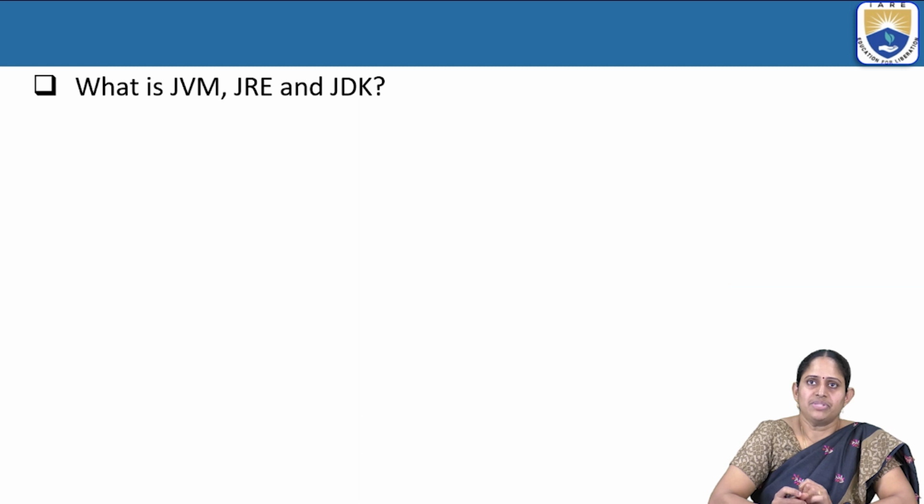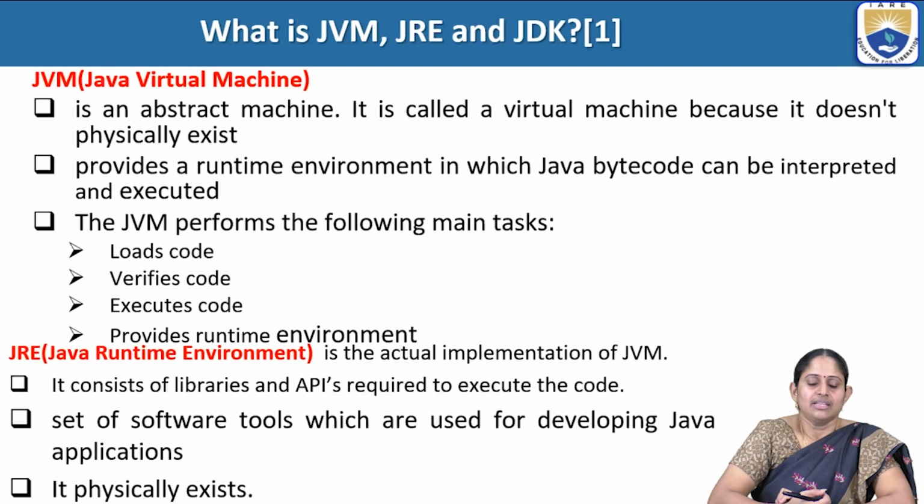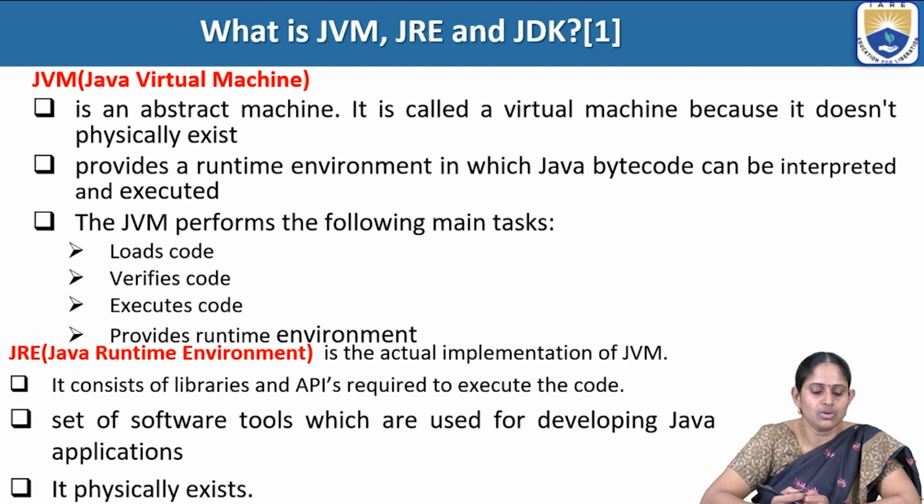Next, what is JVM, JRE, and JDK? The JVM is an abstract machine which is called a virtual machine because it doesn't physically exist. It provides a runtime environment in which Java bytecode can be interpreted and executed. It performs the main tasks like loading the code, verifying the code, executing the code, and providing runtime environment.